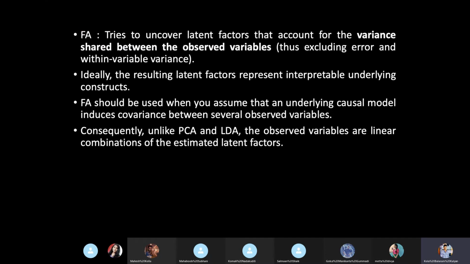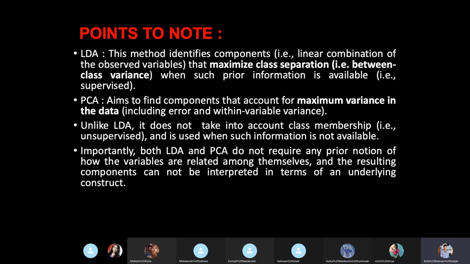Coming to factor analysis, you will remove the error and consider the within-variable variance. It means you will first analyze with LDA or PCA and get the output of what variables are to be grouped together as a factor and what variance each factor has. Among those, you will exclude the error.